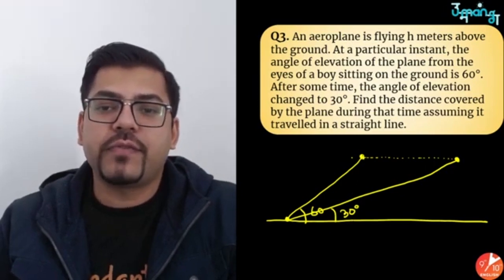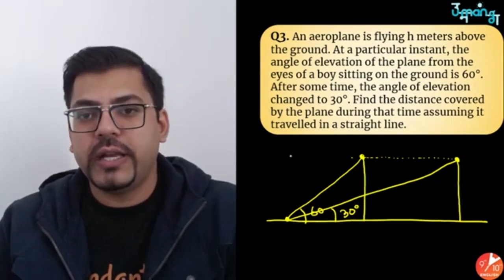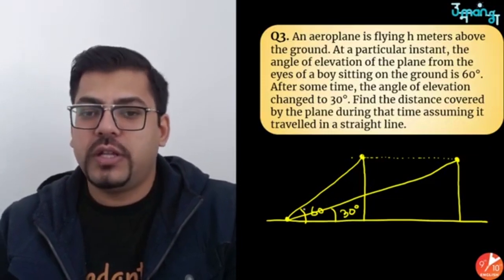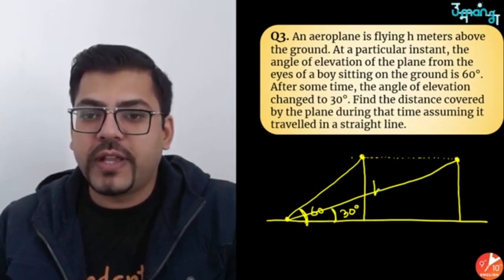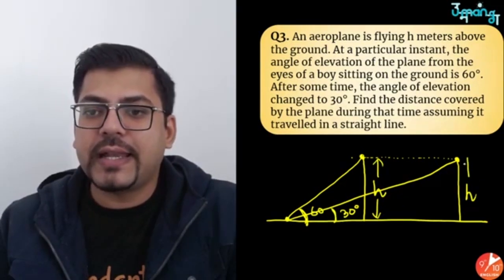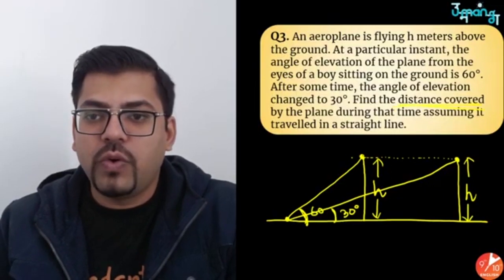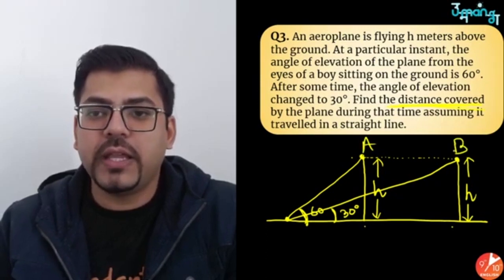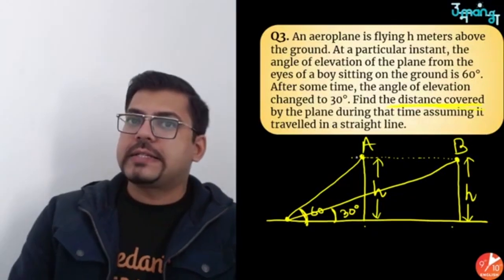Now we have to assume that the plane is maintaining the same height. The plane has not moved up or down, it's just moving horizontally. So if this is 60 degrees in the first case, then 30 degrees in the second case, and the plane is moving at a height of h meters, which is given. The question asks for the distance covered from here to here. If I name these points A and B, the question is asking the length of AB. Fine, let's start solving this.